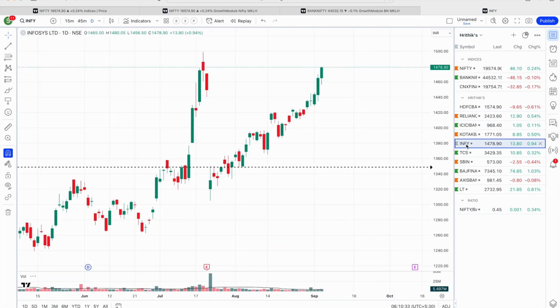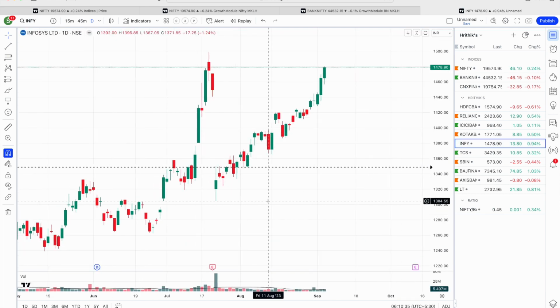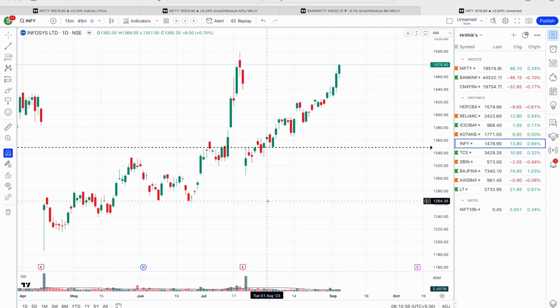Infosys in a way is a lone warrior in this entire phase, and we had identified this in the month of July when Nifty was correcting. Infosys and TCS, both these stocks are moving in an upward manner, so it is going good. Once it breaks above this 1500 odd level, then it should start showing us some kind of momentum.